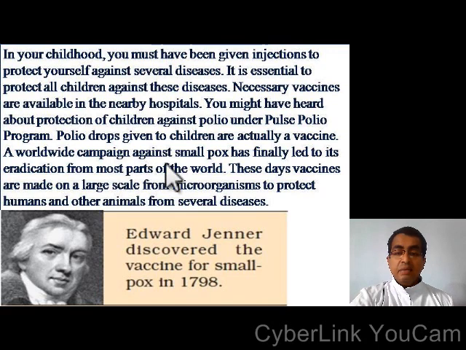A worldwide campaign against smallpox has finally led to its eradication from most parts of the world. So these days, vaccines are made on a large scale from microorganisms to protect humans and other animals from several diseases. Edward Jenner discovered the vaccine for smallpox in 1798.